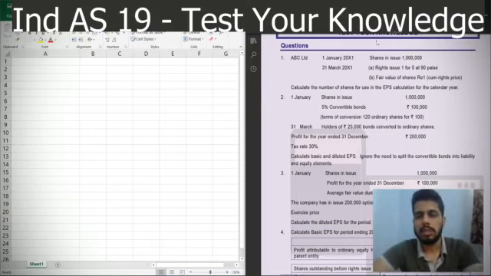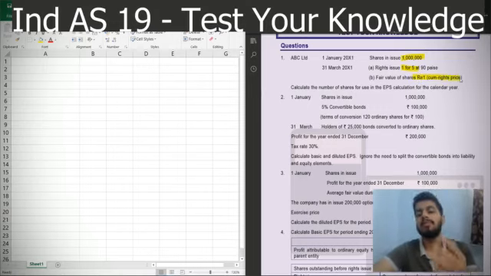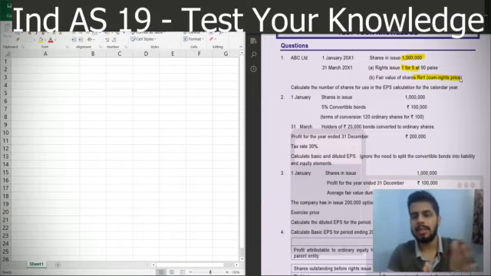So first question, it says that ABC Limited as on 1st January 2000 X1 has 10 lakh shares outstanding. And as on 31st March 2000 X1, there is a rights issue 1:5, that means 2 lakh shares at 90 paise, and the fair value cum rights is given 1 rupee. So we are issuing right shares for 90 paise, whereas the fair value including the cum rights, that is the cum rights price, is 1 rupee.